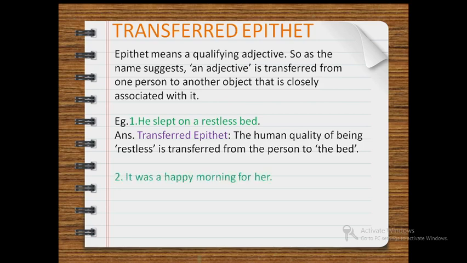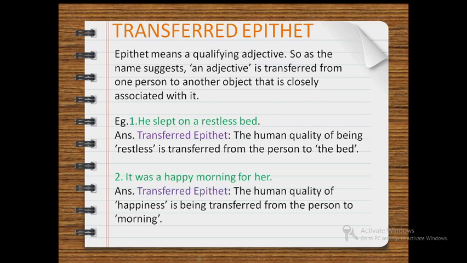Second example, it was a happy morning for her. Now the adjective over here is happy, and it is a transferred epithet because the human quality of happiness is being transferred from the person to morning.